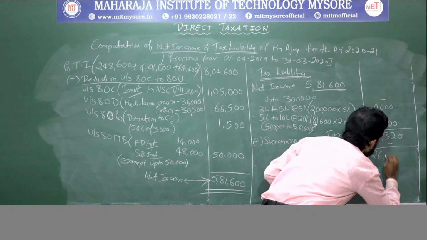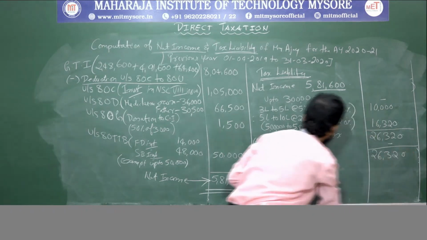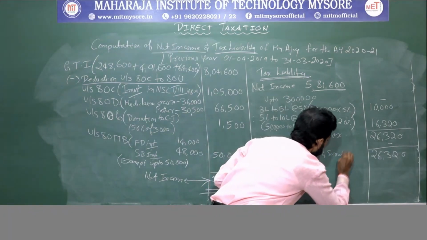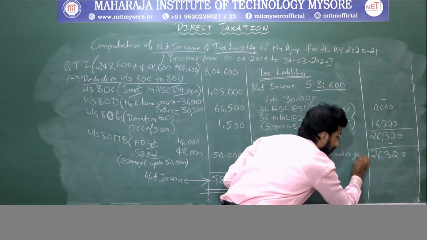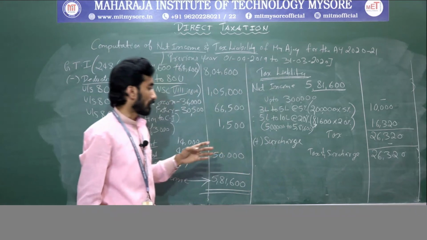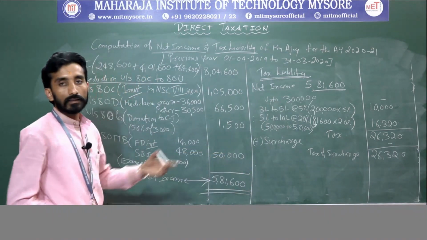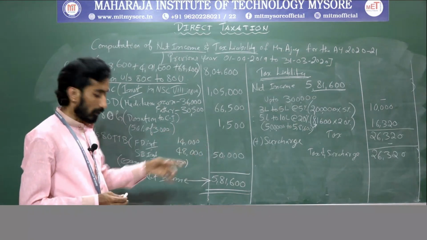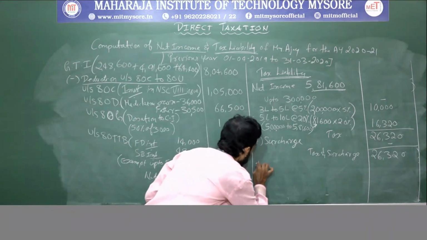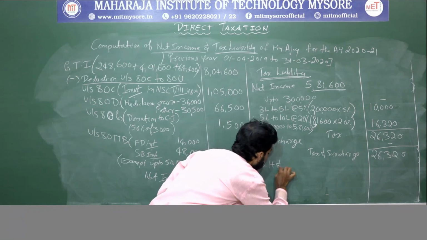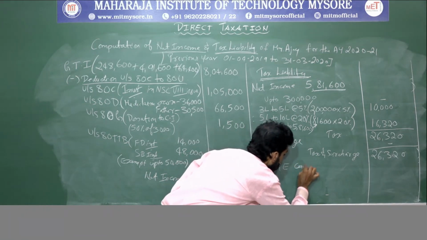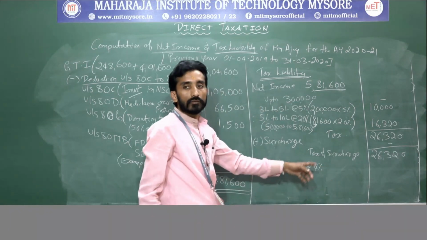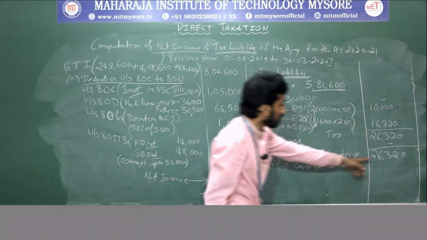So 26,320 is said as tax and surcharge. Understanding? For this, what you need to add is health and education cess at 4%. 4% on what? 4% on this value.